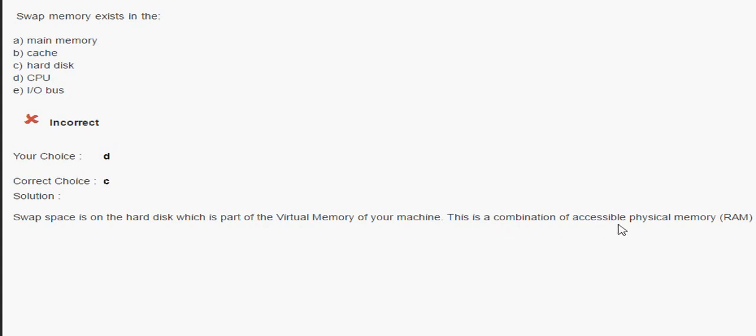This is a combination of accessible physical memory, that is RAM, and the swap space. The virtual memory means where our page table is going to save the addresses. The swap space is on the hard disk, and all the processing related things are saved in the page table.